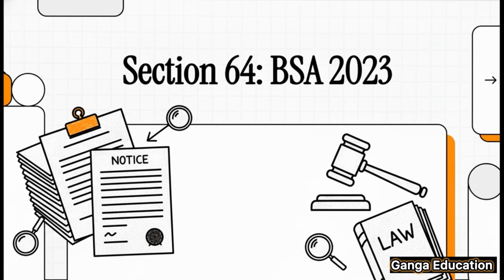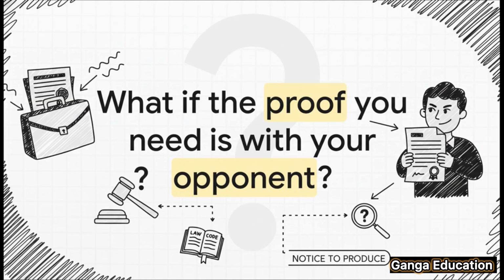Today, we're diving deep into Section 64 of the Bharatiya Sakshya Adhiniyam 2023. This section covers a very practical and important part of evidence law called the notice to produce. This is one of those topics that frequently comes up in judiciary and APO exams, so let's get right to it.